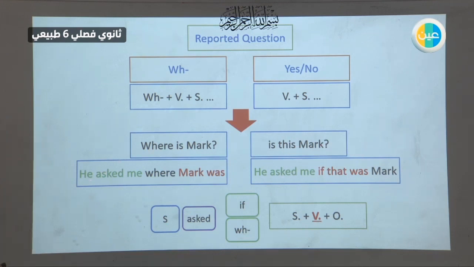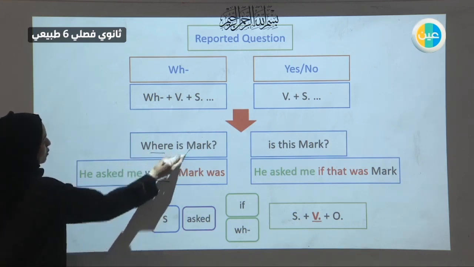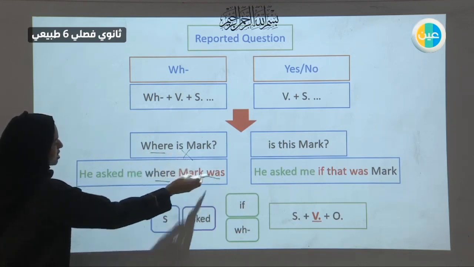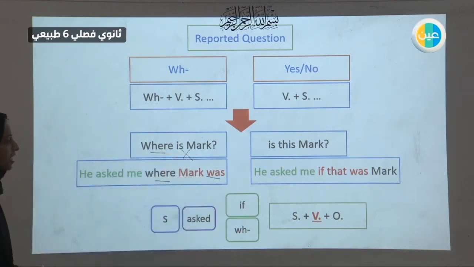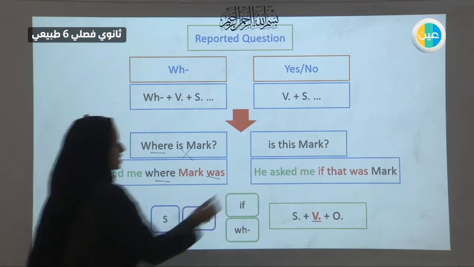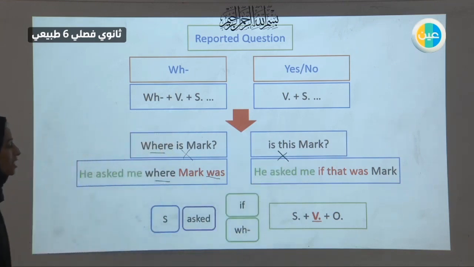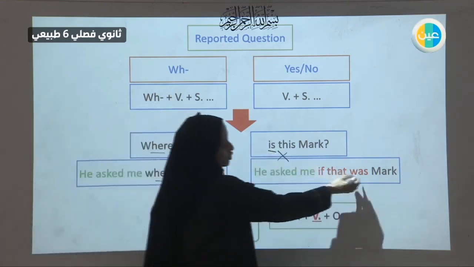Let's try to report them. He asked me, he wanted to know, then you will use the WH question word, the same that we've got here. So where, then you will change the order and you will change the is into was. Is this Mark? Here, the helping verb. He asked me, then you have to use if. It's an option between if or whether, but let's focus on if. This is Mark, then we will change the is into was.